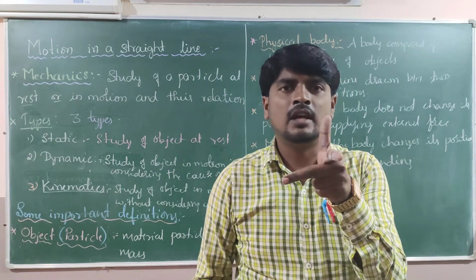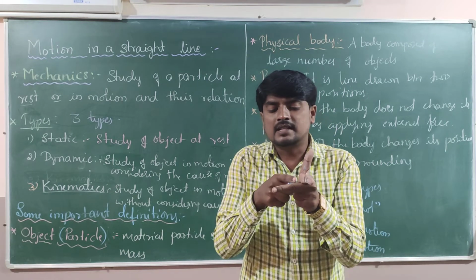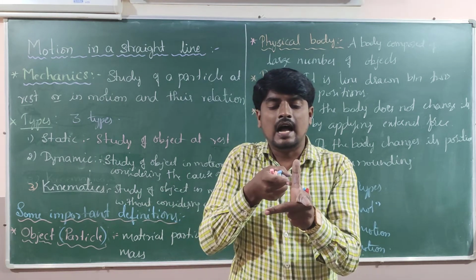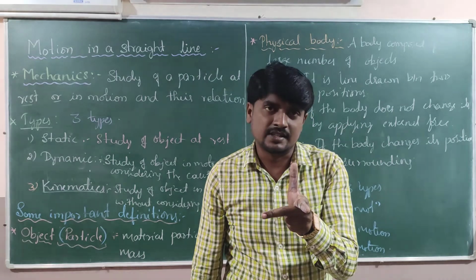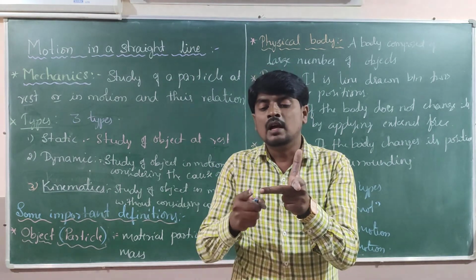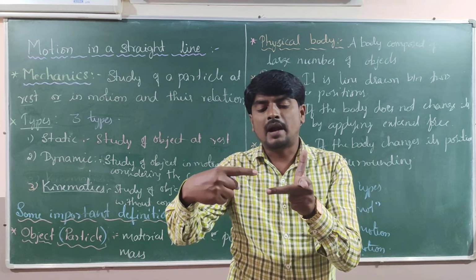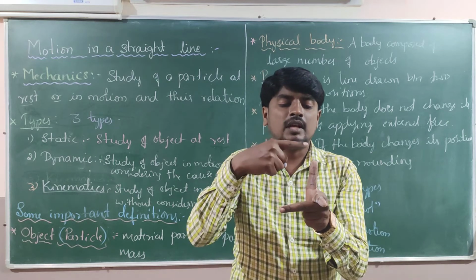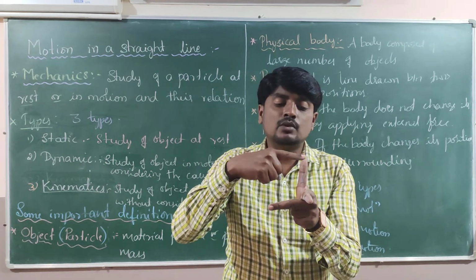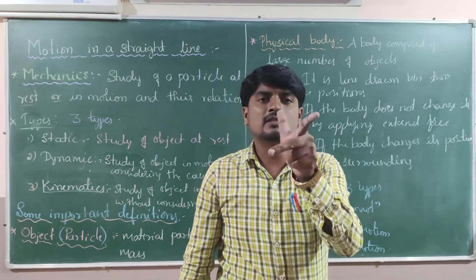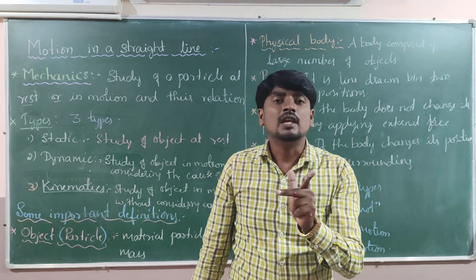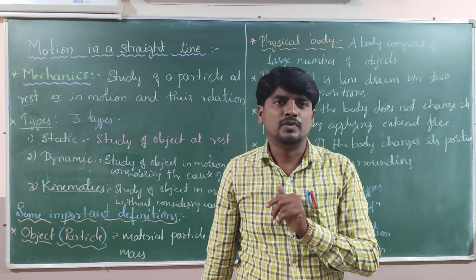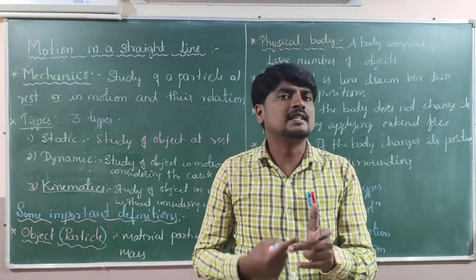Look at this. If I consider the middle finger as my x-axis, the forefinger as the y-axis, and the thumb indicating the z-axis, you can keep them in any manner like this. The forefinger is perpendicular to the direction of the middle finger, the middle finger is perpendicular to the direction of the thumb, and the thumb is also perpendicular to the direction of the forefinger. All three are mutually perpendicular to each other. This system is called the Cartesian coordinate system. So now we have the x-axis, y-axis and z-axis.